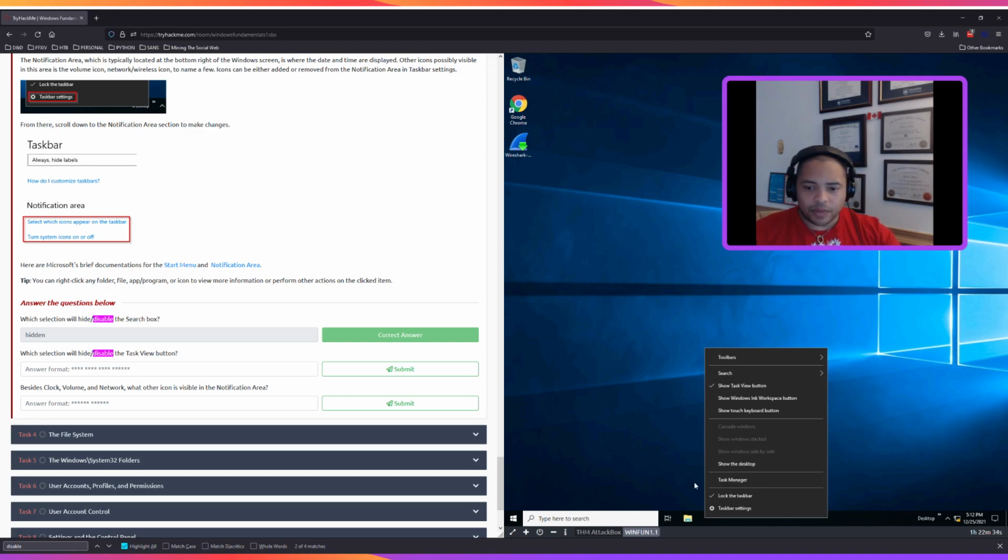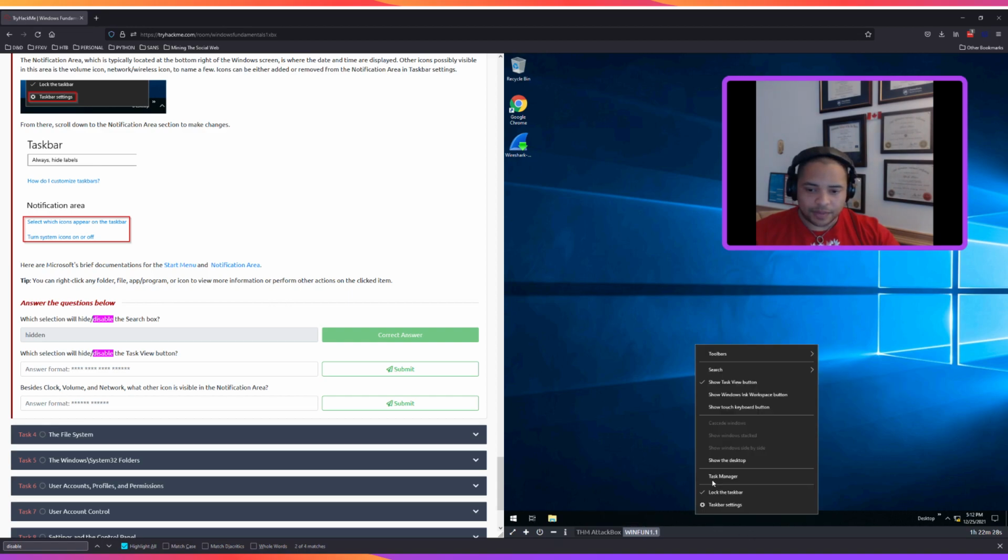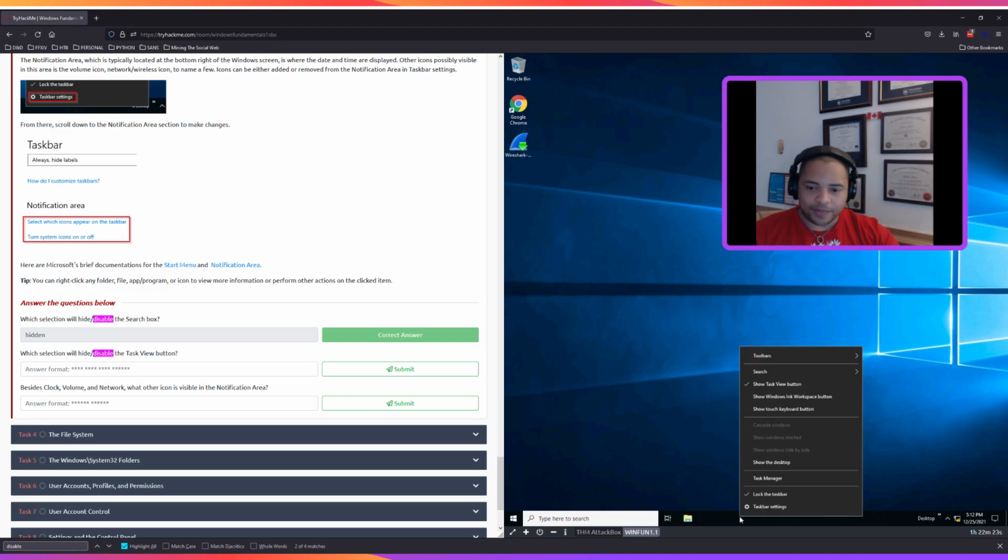So, right click on the taskbar, search hidden. That'll hide the taskbar. Search show taskbar, brings it back. Right click, show task view button, and if you take a look at the answer box, 1, 2, 3, 4, looks like 4 areas for you to type, about the right size. Show task view button.